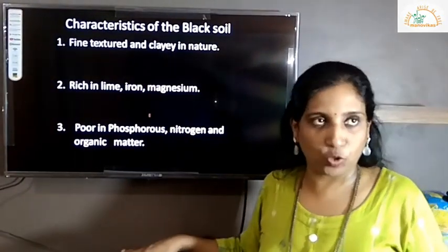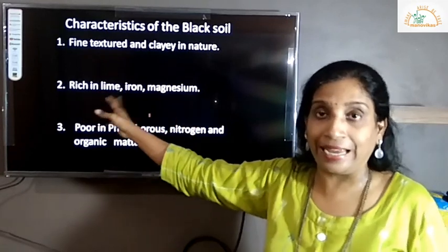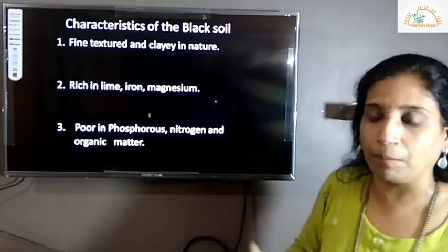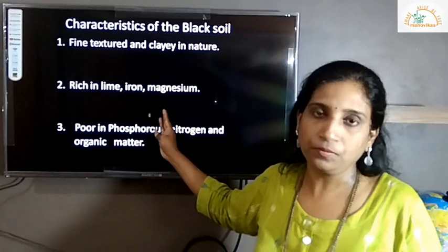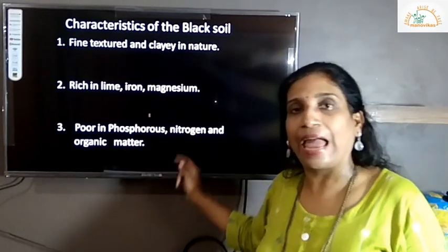Characteristic of the black soil, it is very fine grain, textured, as I showed you, clay in nature, a lot of clay, that's why it has a lot of moisture retention, it can absorb water, very rich in lime, iron and magnesium. Very important characteristic, but poor in phosphorus, nitrogen and organic matter.